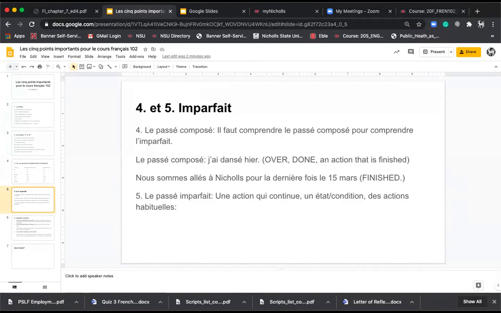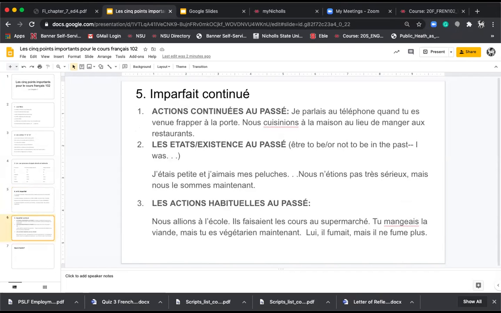However, the imparfait is an action qui continue, un état, une condition, des actions habituelles. So things that are ongoing in the past. Somebody told me that you still loved me. That guy still loves her. It's ongoing. It's a continual action. It's a state or a condition. It's a habitual action. I used to do something in the past, habitual action.